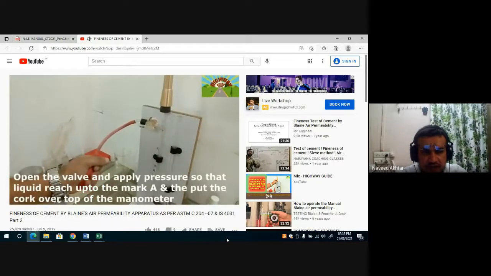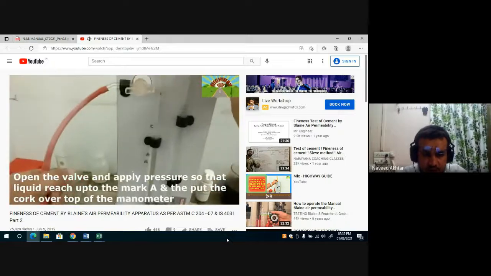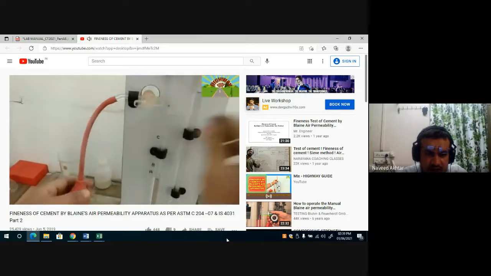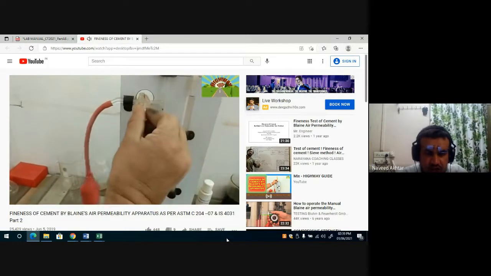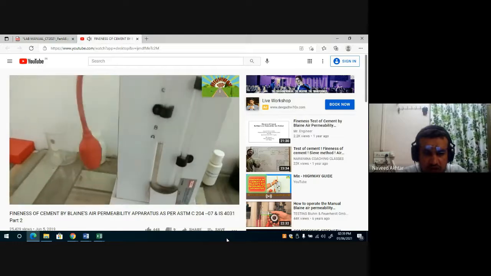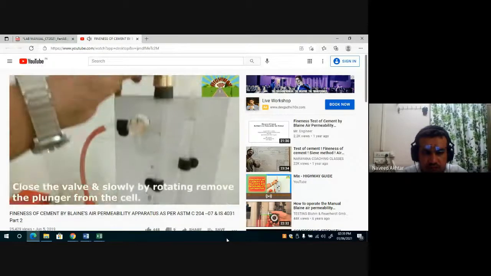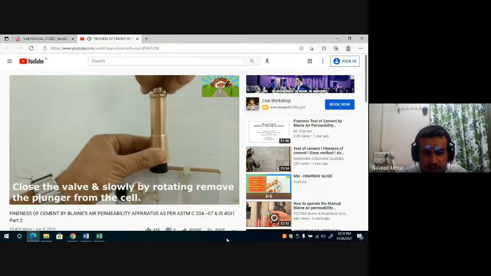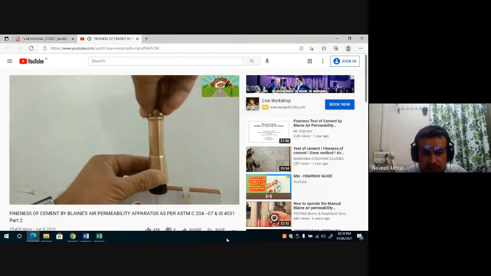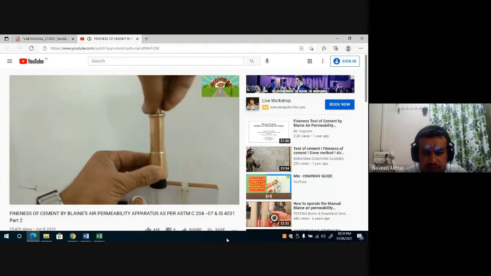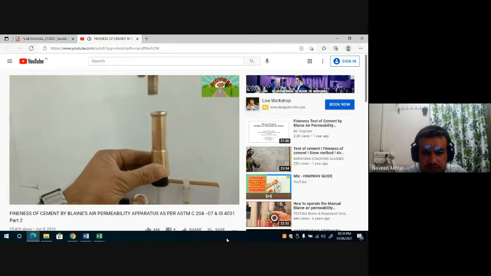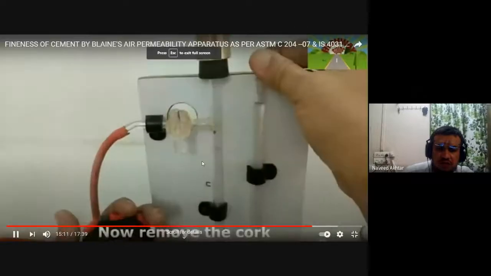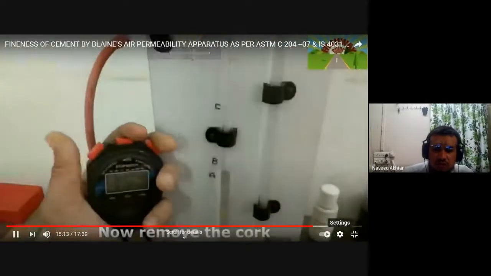Then the valve is opened and the liquid is brought to the point A, applying the pressure, and then the cork is closed, and then again we have to remove the plunger. So remove the plunger.